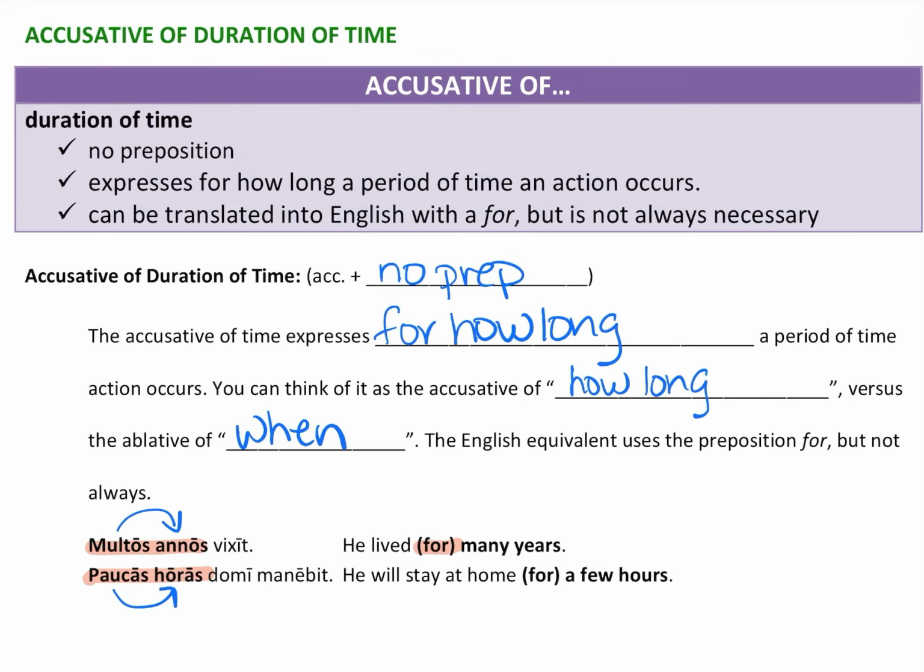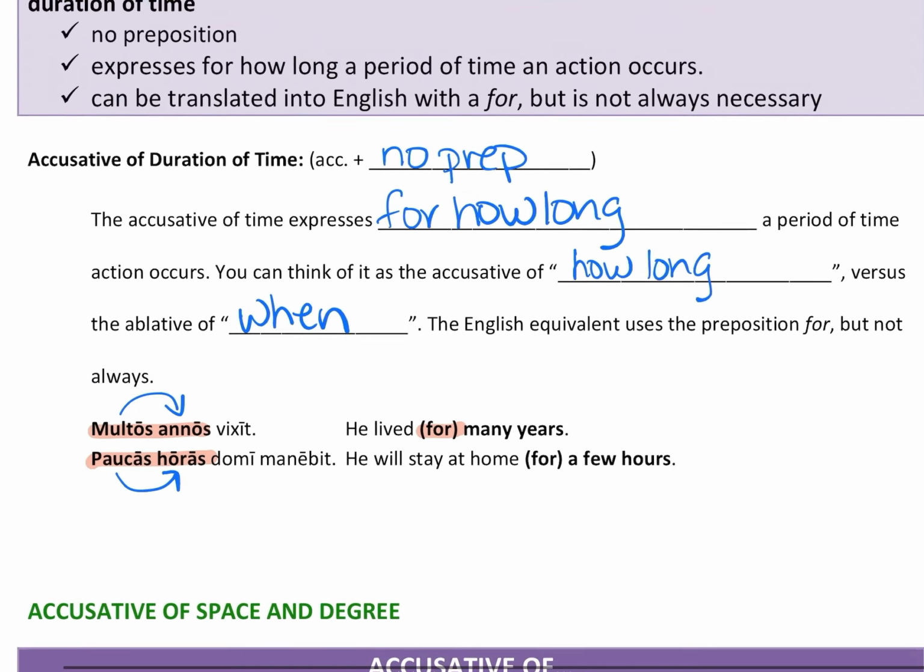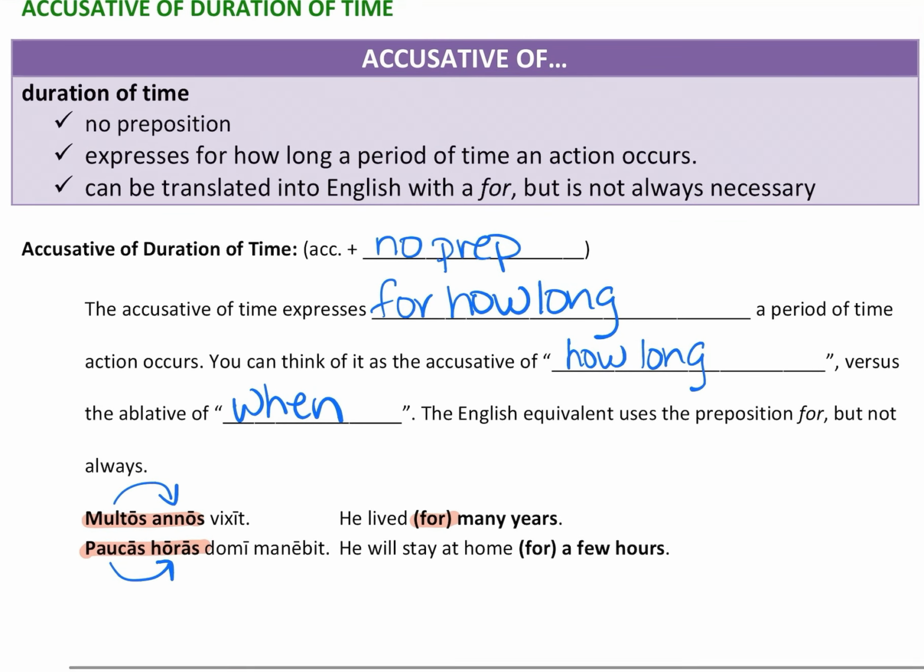So you can put it in or you don't have to. Okay. So, if you have trouble distinguishing time within which from how long, you can say, is this sentence telling me when an action occurs, which makes ablative, or for how long it occurs? So that will help you a little bit.